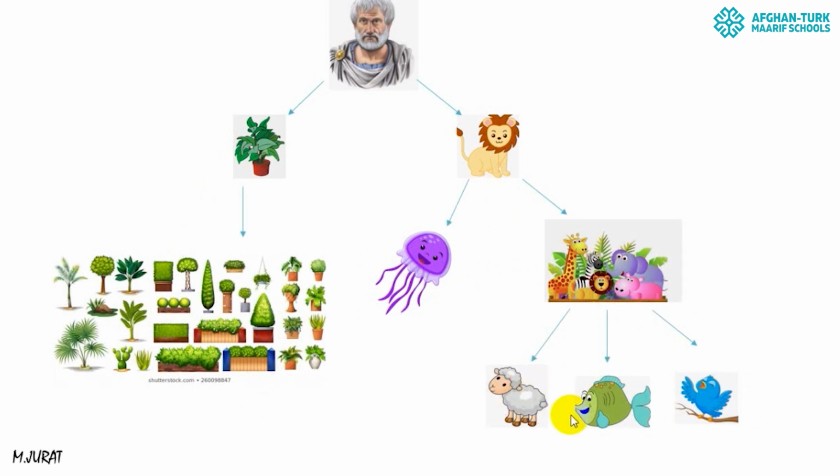His classification had some problems because according to his classification, bat and bird were in the same family. Obviously, we can understand a bat is a mammal and has lots of differences from the bird. And another mistake was that penguin and sheep belonged to the same family, which is not correct because a penguin is a bird.